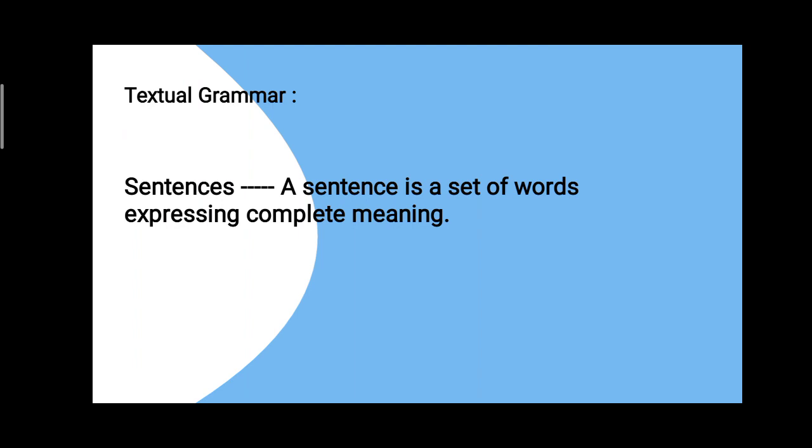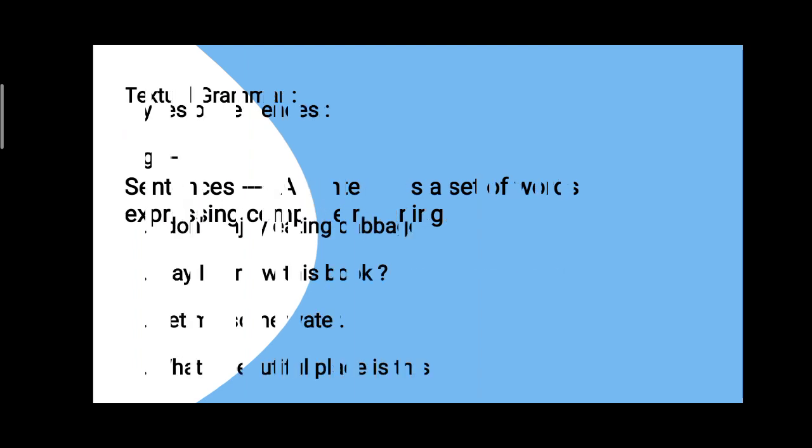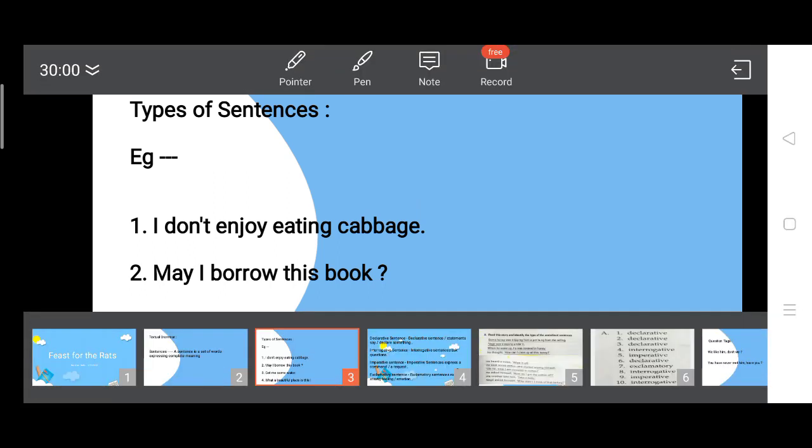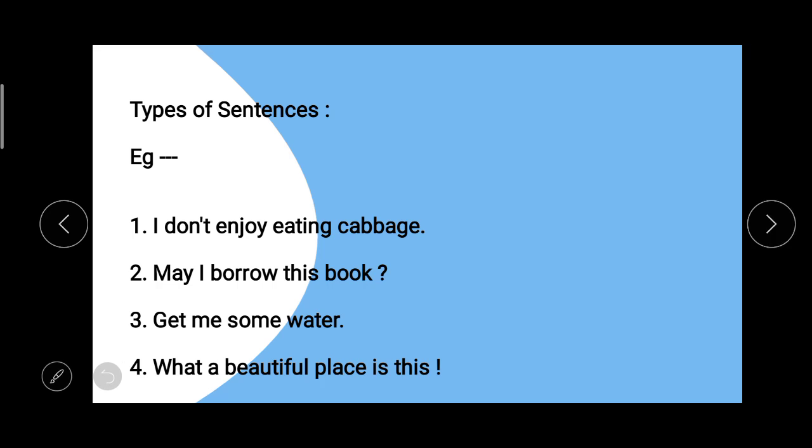And dear students, here the main thing which has been included about sentences is the types of sentences. So students, to understand the types of sentences, here you can see I have included 4 different examples.